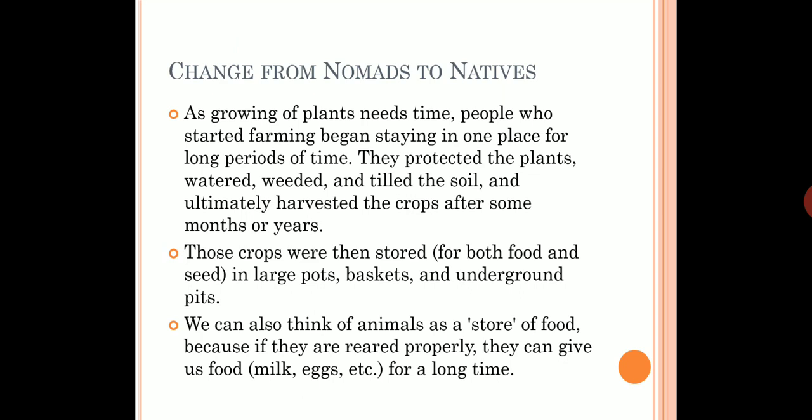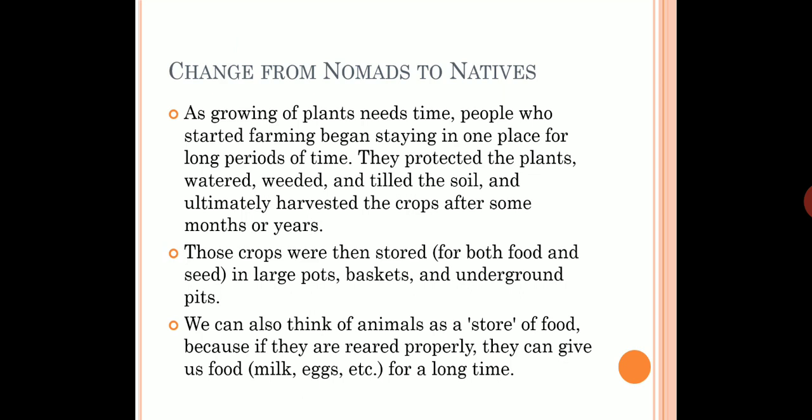They watered those plants, weeded them, and also took care of the soil where the plants were growing. And ultimately, when the plants were fully grown, they harvested the crops after some time.